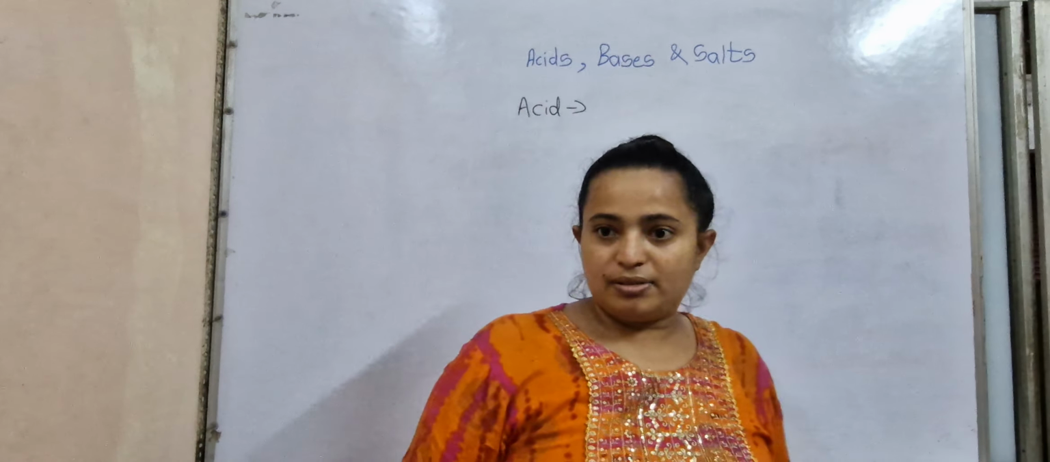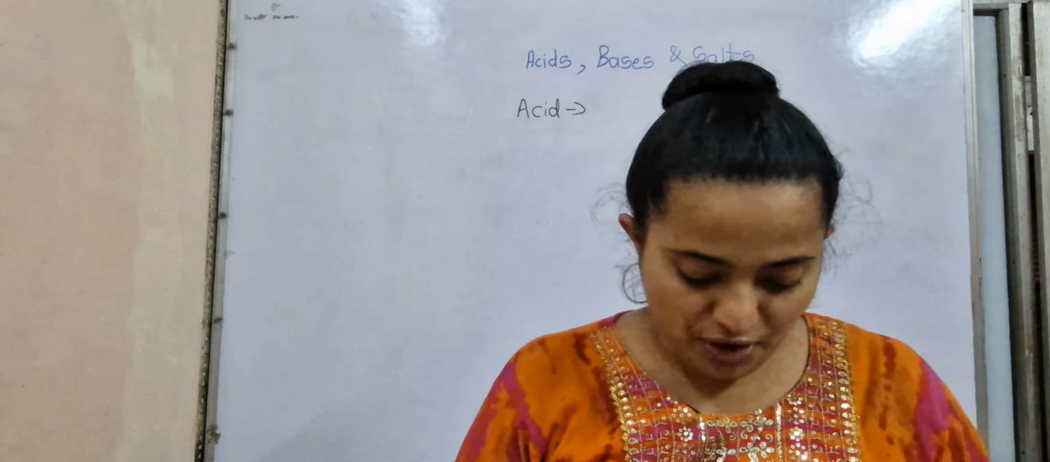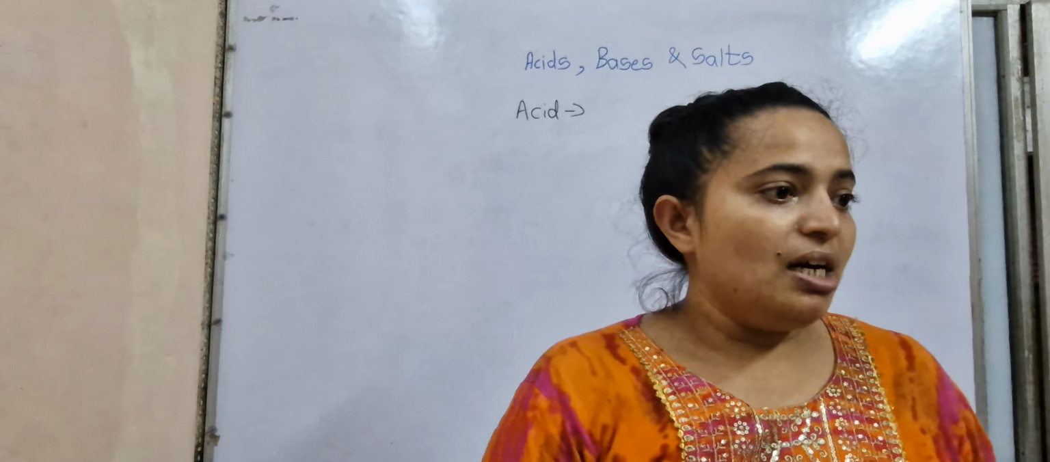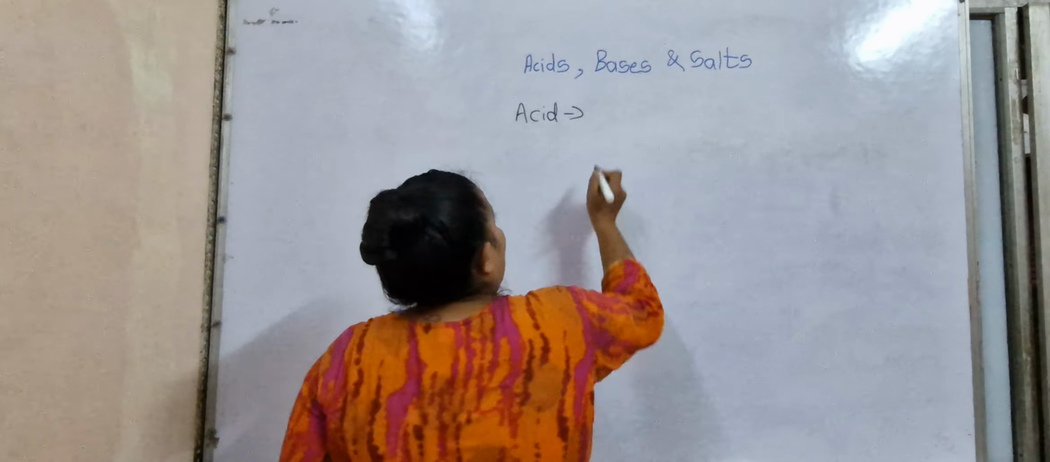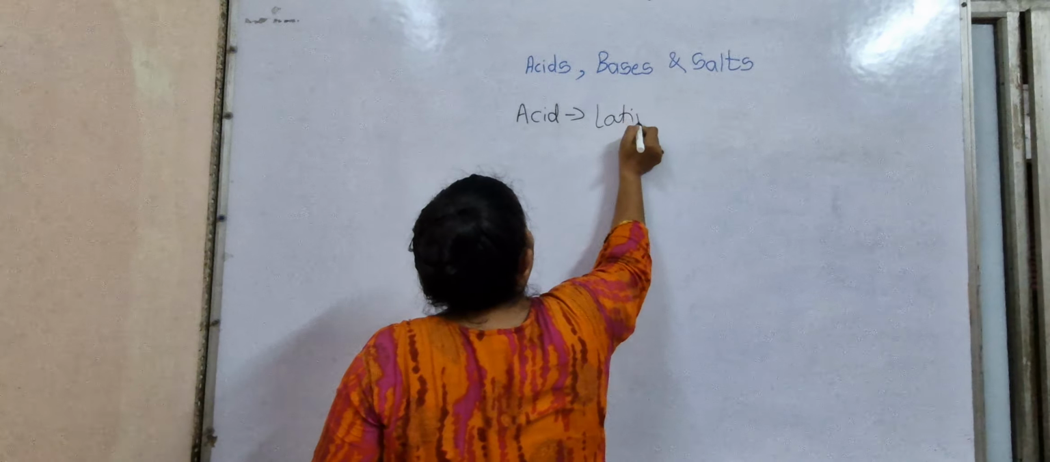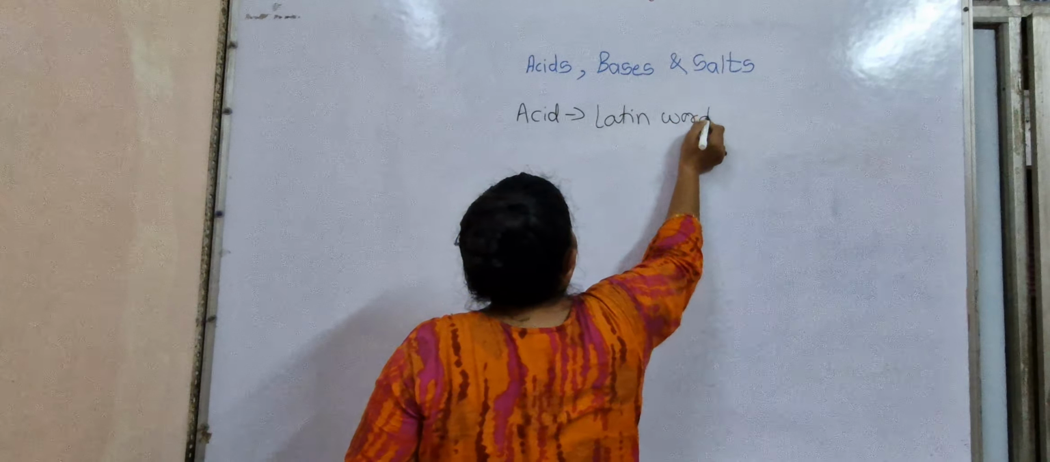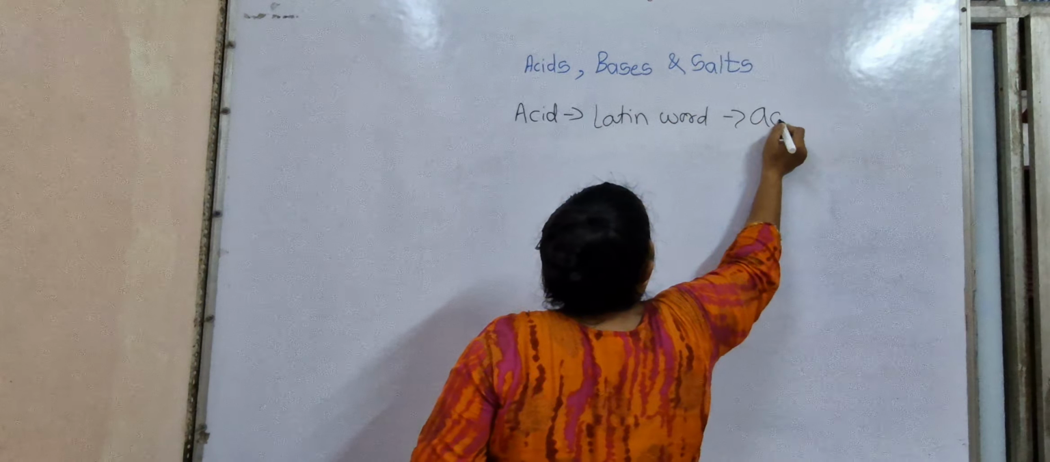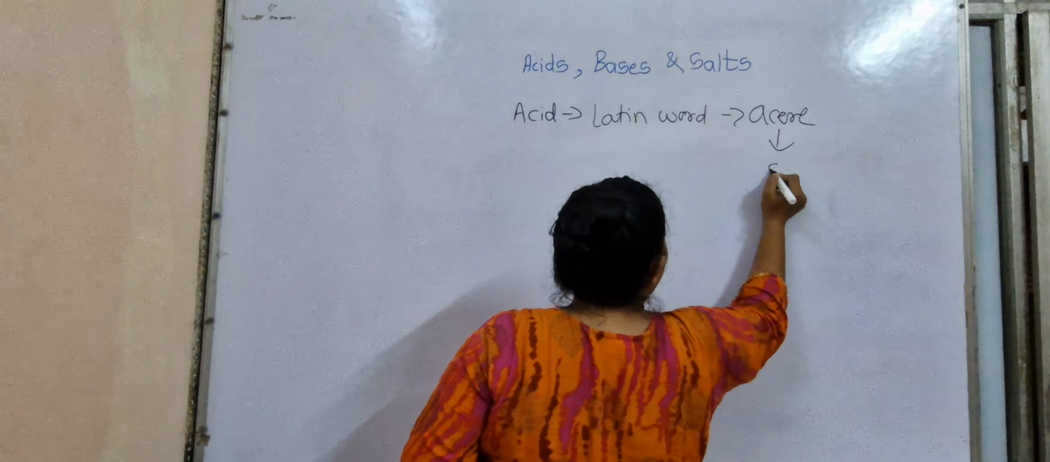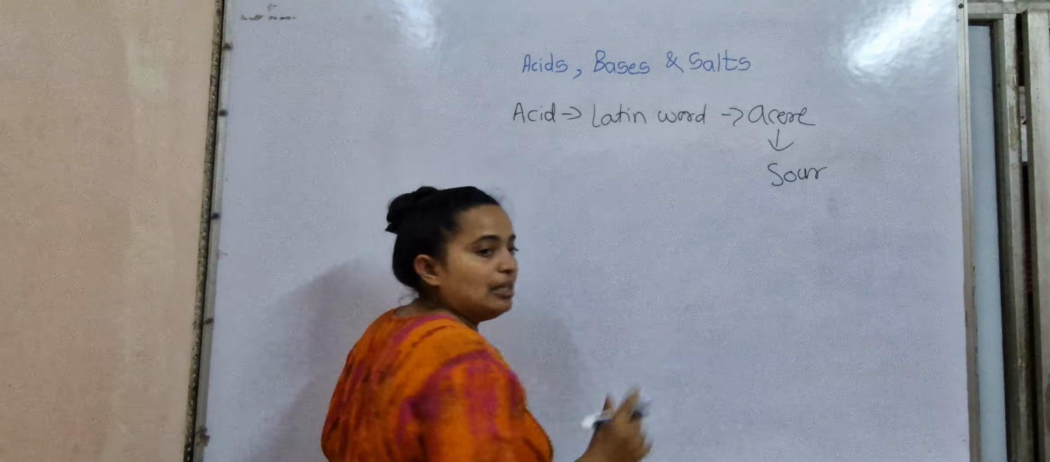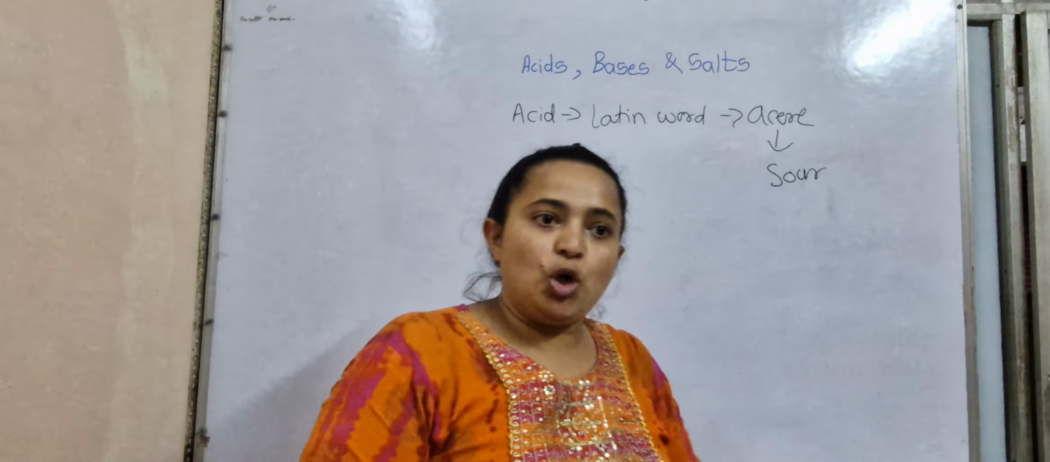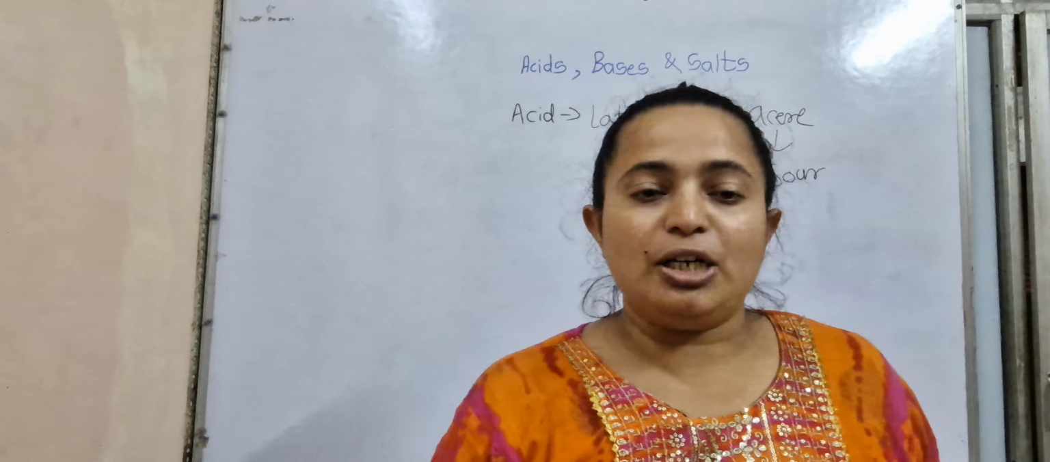Acid is sour in taste. Yeah, it is sour in taste. From which word is it derived? Acrid. Yeah, that word is a Latin word. This is the acid, which means sour in taste, right? So all the acids are sour in taste. That is the acid. Understood?